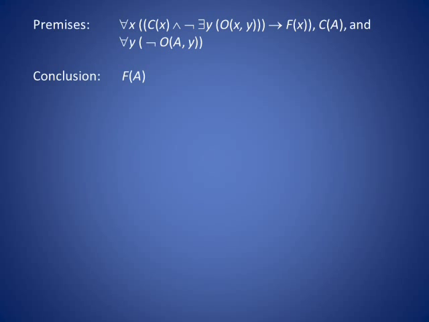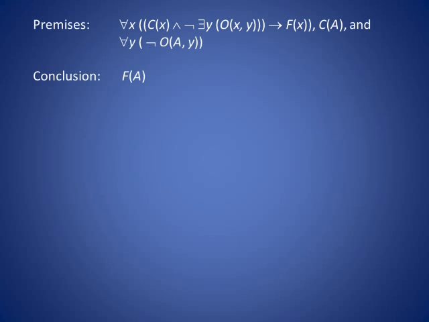Once again, symbolically, the premises are for all X, C of X and not there exists Y such that O of X and Y imply F of X, C of A, and for all Y, not O of A and Y. The conclusion is F of A. So how would we construct a proof of this? Let's begin by looking at the conclusion. The conclusion is F of A.